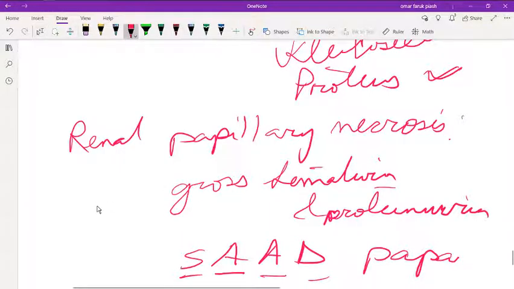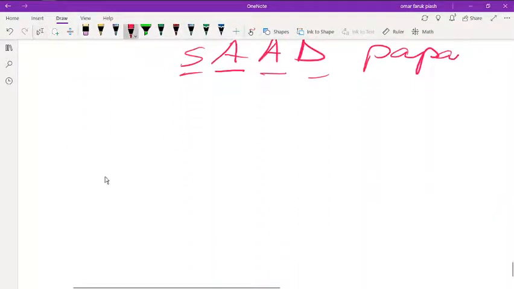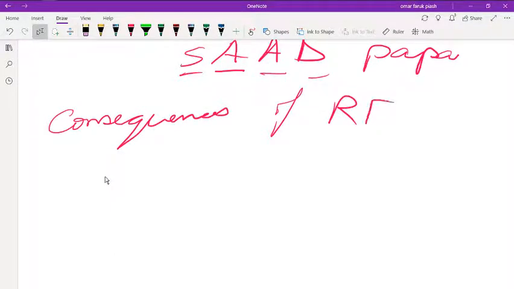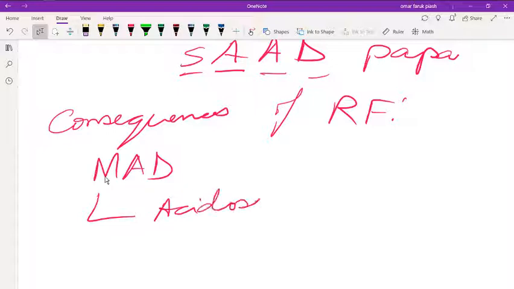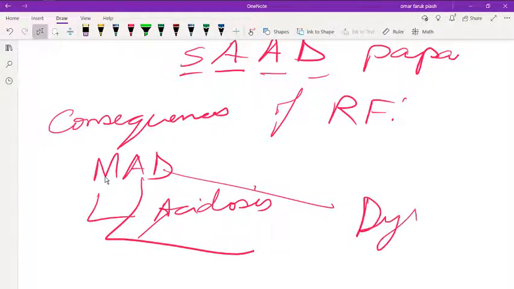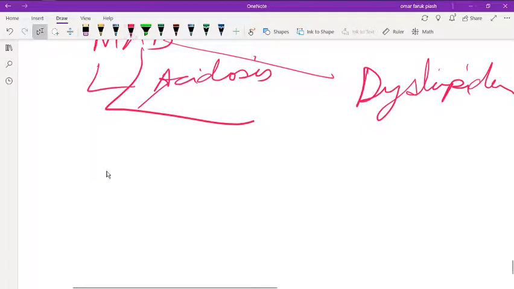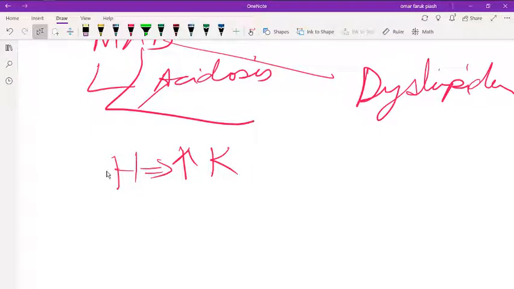And the last thing I want to discuss is the consequences of renal failure. You can remember them by the mnemonic MAD HUNGER: metabolic acidosis, dyslipidemia, high potassium, and high phosphate.